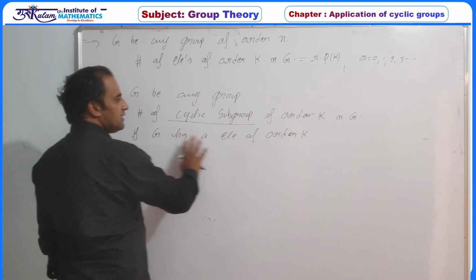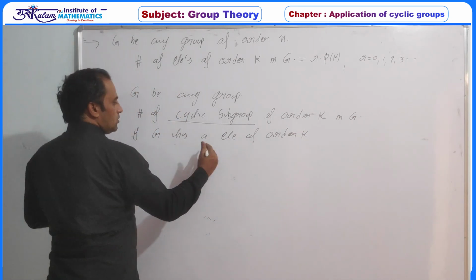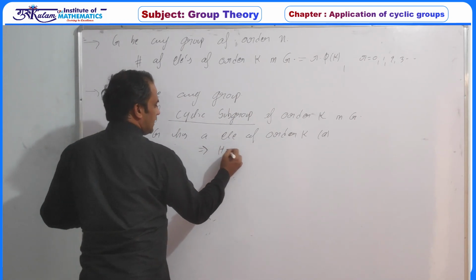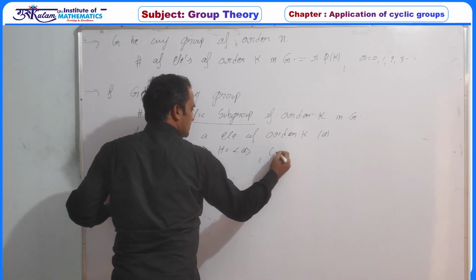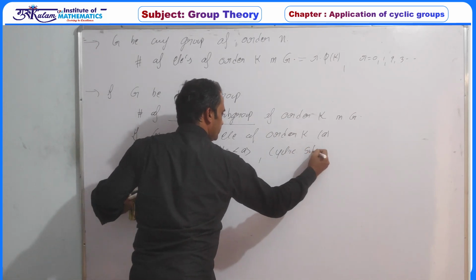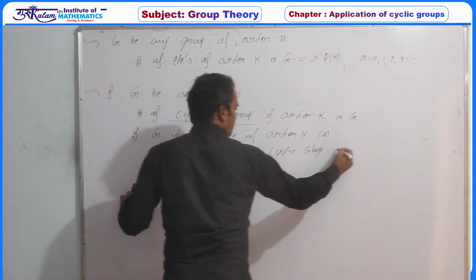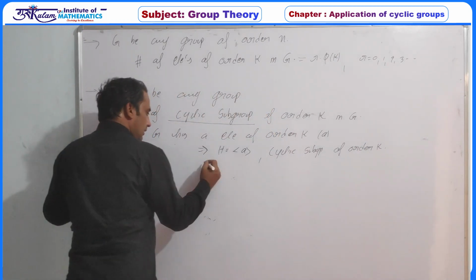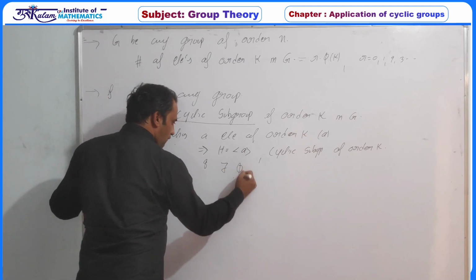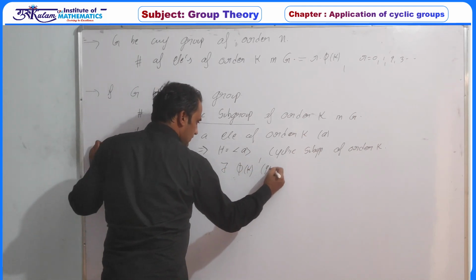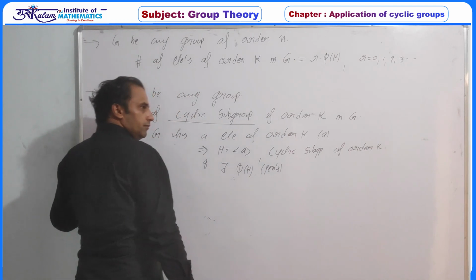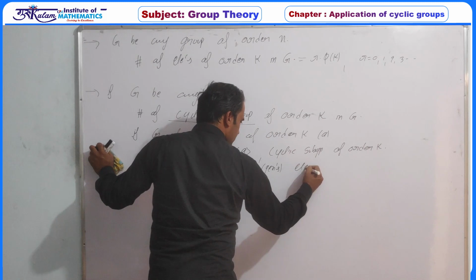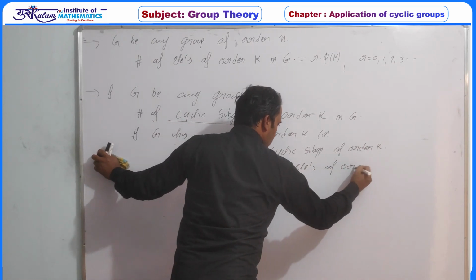Assuming that G has an element of order k, say that element is a. So this implies H can be generated by a, and this is a cyclic subgroup of order k, and there exist 5k generators of this H. So there exist 5k elements of order k.